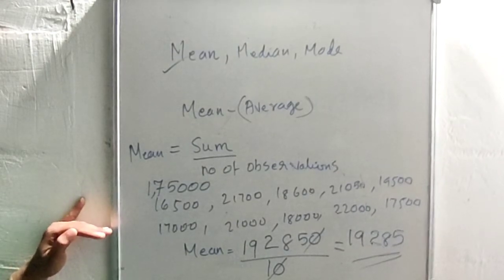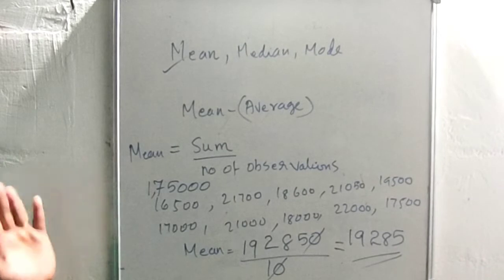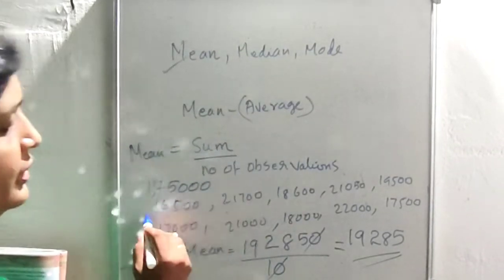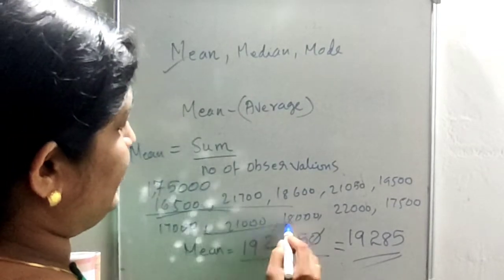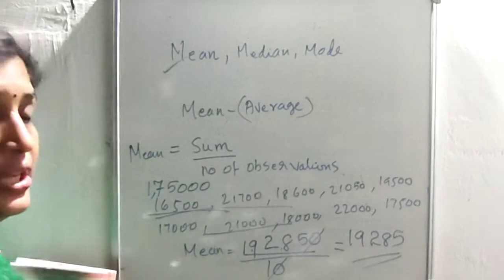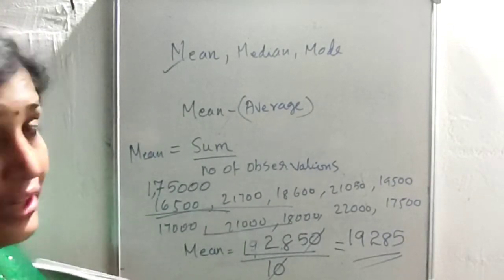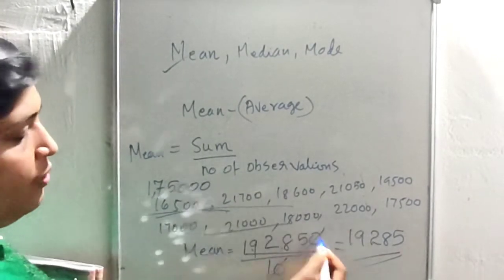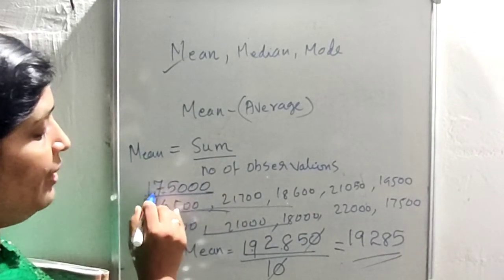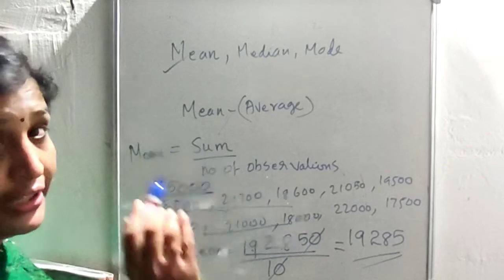Yes, a big change is occurring there, right? What is that change? See, here we have the sum of these 10 observations equal to 1,92,850. Then one more family is there, and the monthly income of that family is equal to 1,75,000.